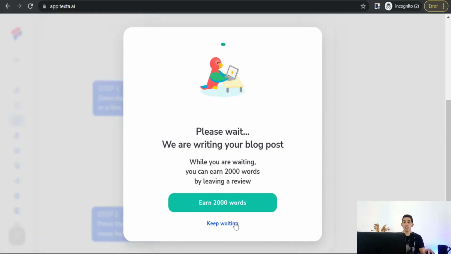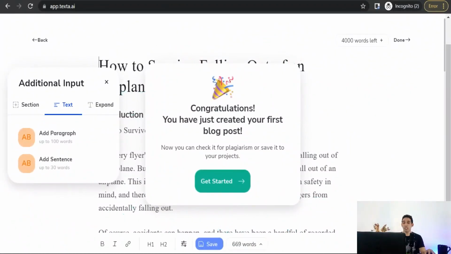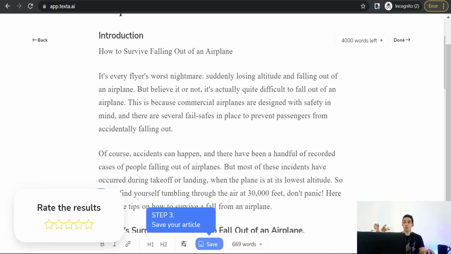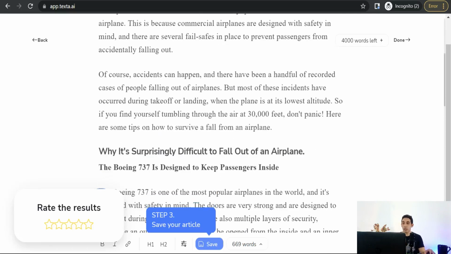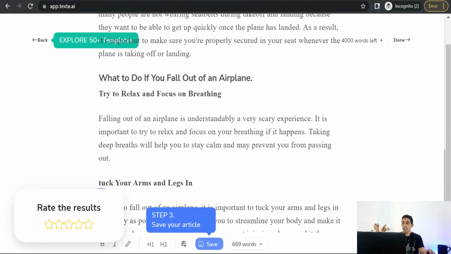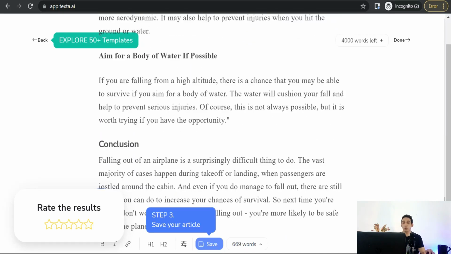with one click, just in a few seconds, as you see, and you'll find your amazing creative blog post regarding this description and your topic. As you see, congratulations, you have just created your first blog post. Get started. As you see, this is an amazing introduction, how to survive falling out of an airplane. Okay, you will find subheadings and conclusion. As you see, an amazing and comprehensive blog post regarding your topic.